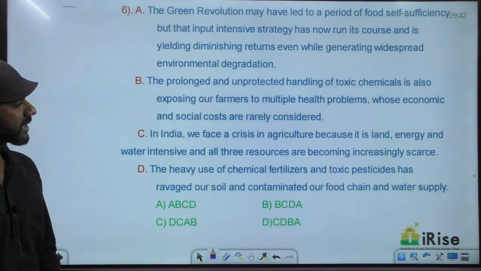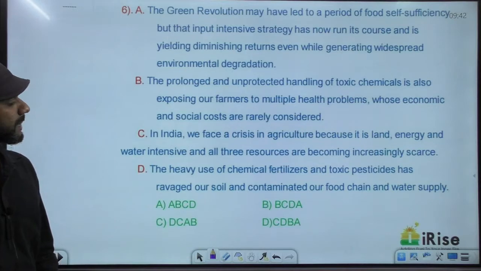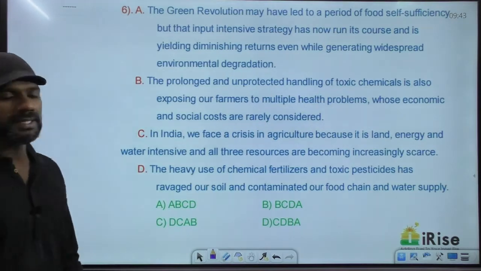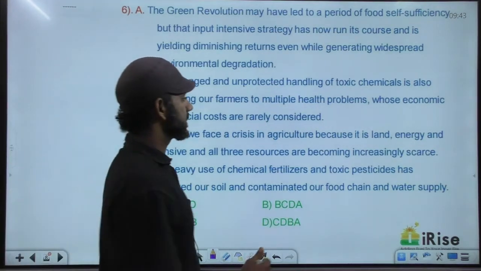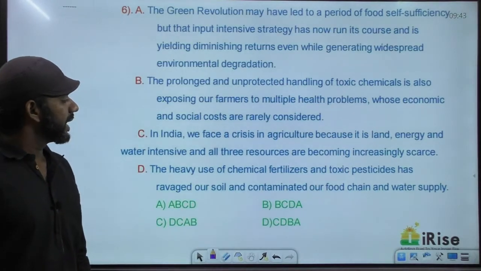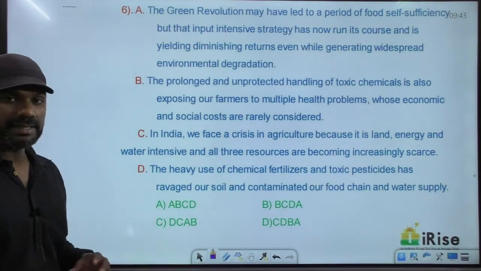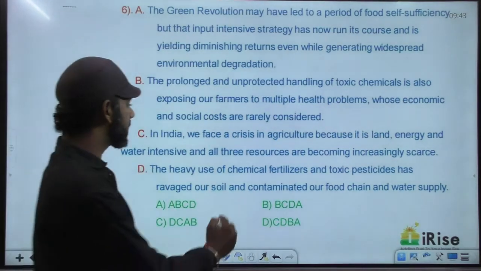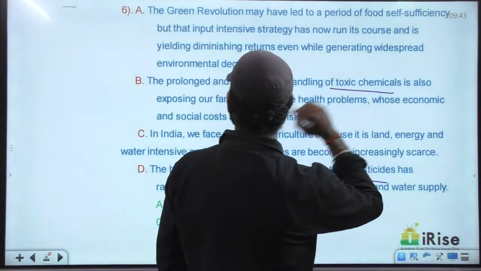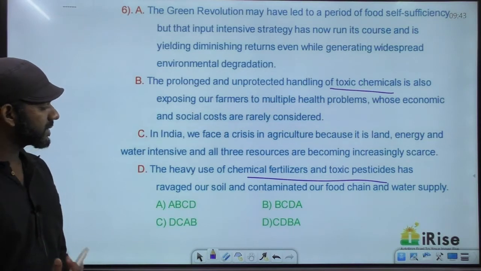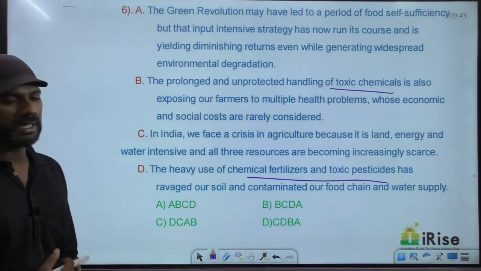In India, we face a crisis in agriculture because it is land, energy and water intensive, and all three resources are becoming increasingly scarce. The heavy use of chemical fertilizers and toxic pesticides has ravaged the soil and contaminated our food chain and water supply.